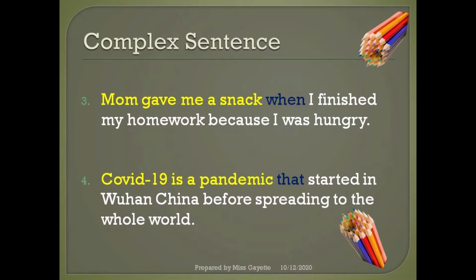Another example: COVID-19 is a pandemic that started in Wuhan, China, before spreading to the world. The principal clause or the main clause here is COVID-19 is a pandemic. And you have your subordinate clause, that started in Wuhan, China, before spreading to the whole world.